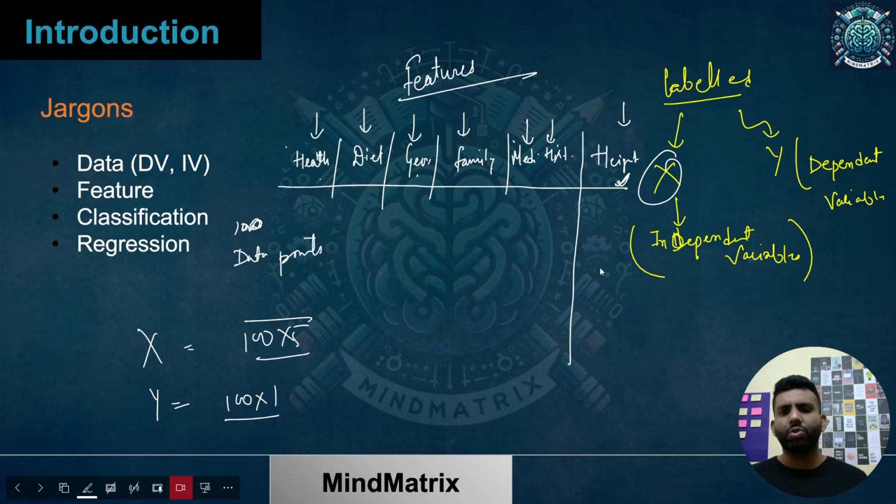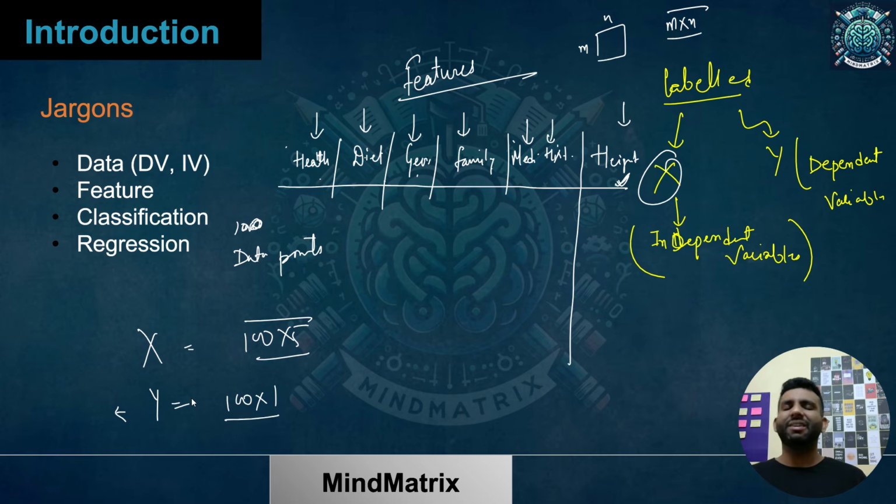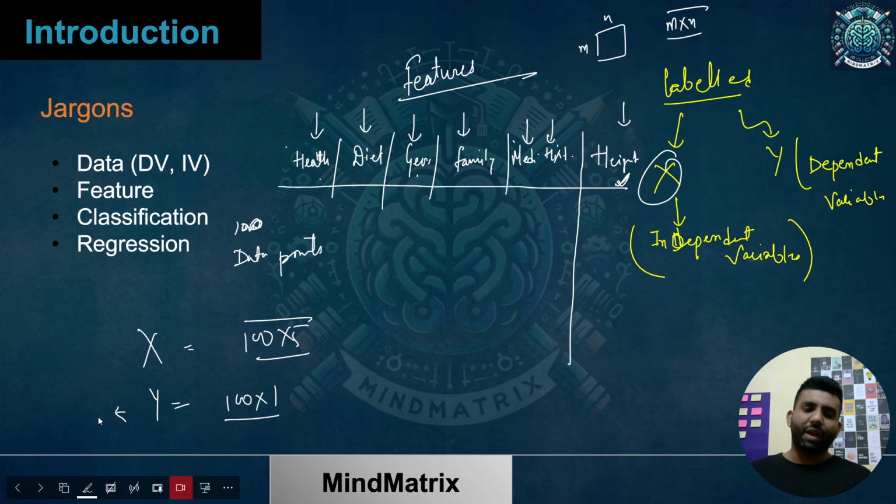So I hope you know this idea of matrices. If I have m rows and n columns, I write it as an m cross n matrix. So y would be 100 cross 1 because there is only one variable I'm talking about. So y will be a vector. A vector is something you can consider to be a 1D matrix if you want, where either m is equal to 1 or n is equal to 1. If that is so, then you have a vector. Just to understand in basic, easy language. So this is the kind of dimensionality you are having.